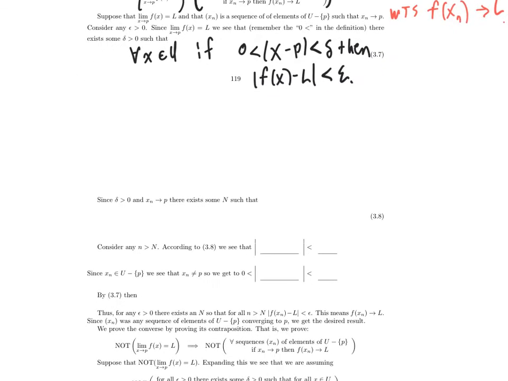Well, since delta is bigger than 0 and xn converges to P, there exists some big N such that for all little n bigger than big N, absolute value of xn minus P is less than delta. So this statement right here almost lines up exactly with the hypothesis in this if-then. The difference being that there's a 0 is less than there, there's no 0 is less than there.